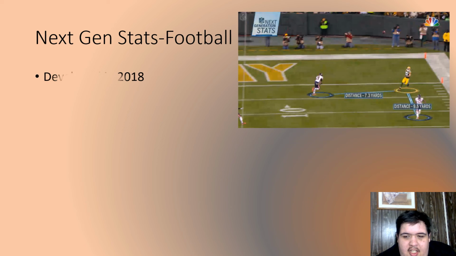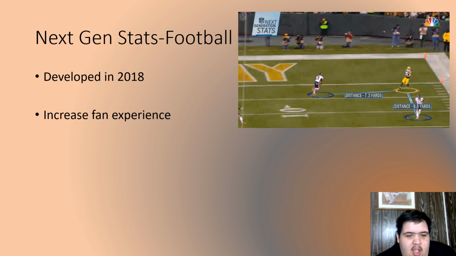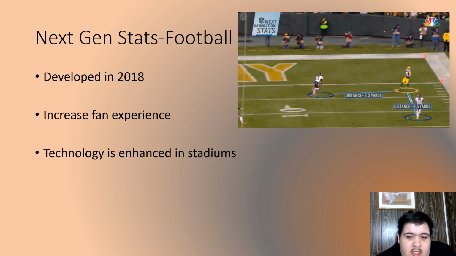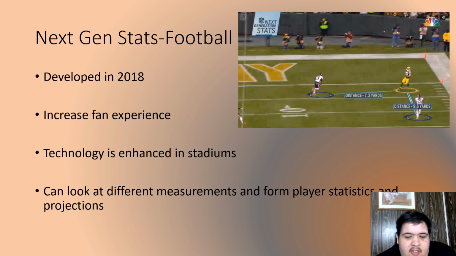Next Gen Stats is seen here where the Green Bay Packers wide receiver gets separation, and this will calculate the separation. This was developed in 2018. It increased fan experience through multiple ways, and technology is enhanced in the stadiums with pylon cams and cameras. They can look at different measurements and form player statistics and projections.